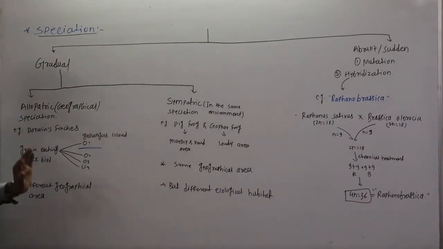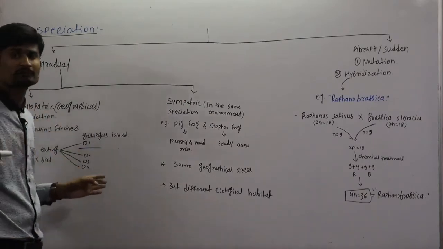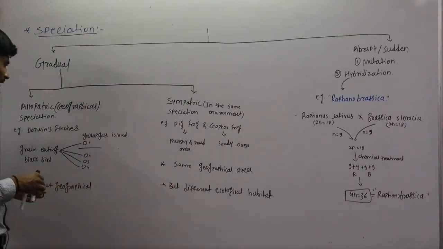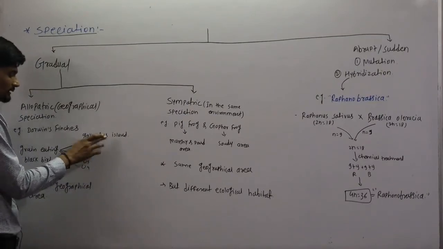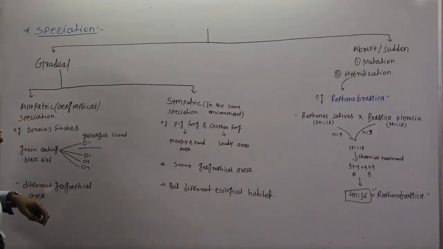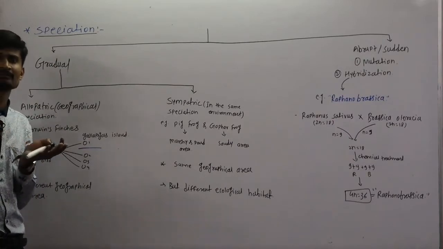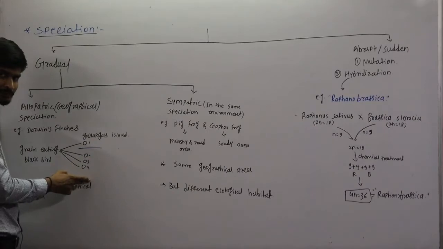So these are actually derived from a single variety, that is a grain eating blackbird variety, and from this single variety 20 varieties developed, that is the Darwin's finches. So actually there is the Galapagos Island, and this Galapagos Island is made up of about 20 to 22 small islands. So there are 22 islands, and that is collectively called Galapagos Island. So there are different types of islands present.